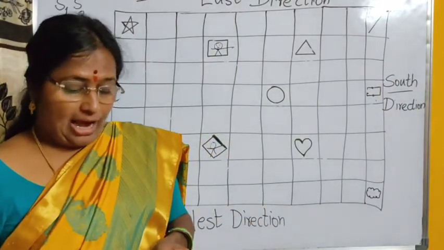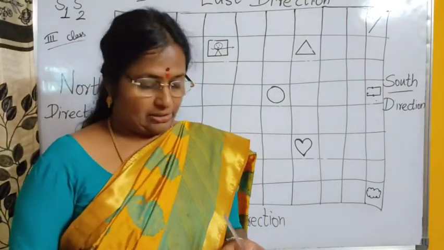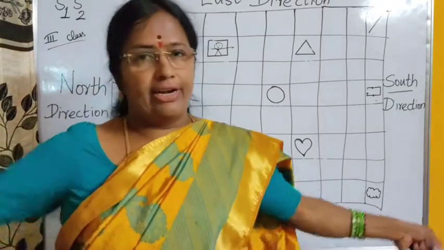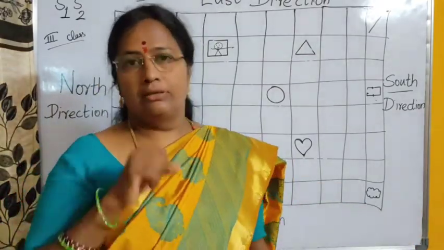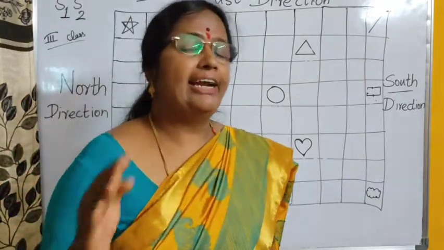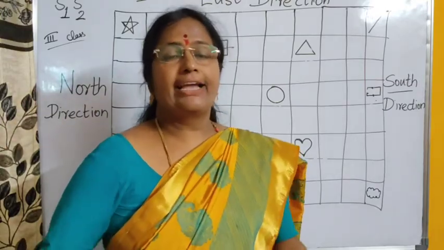Third question, how are left-right directions different from north-south directions? They are asking you what is the difference between left-right direction and north-south directions. Left-right directions are not fixed directions. They can change.